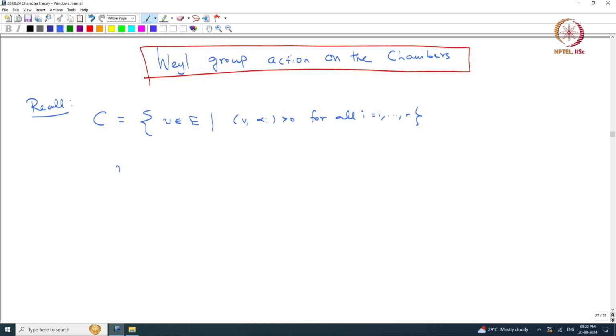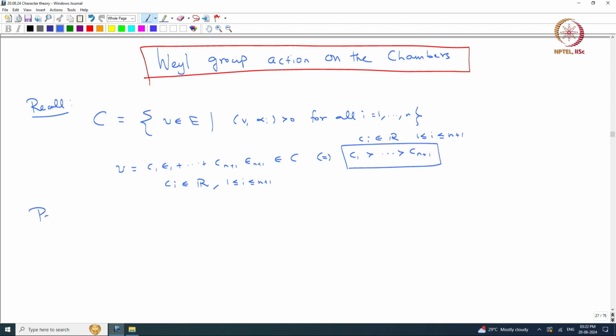In terms of the coordinates, if you write v equal to c_1 epsilon_1 plus etcetera plus c_{n+1} epsilon_{n+1}, this condition says v is in C if and only if c_1 is greater than etcetera greater than c_{n+1}. Basically these c_i's are all real numbers for i from 1 to n plus 1, and v is in this fundamental chamber if and only if this strict inequality is satisfied.